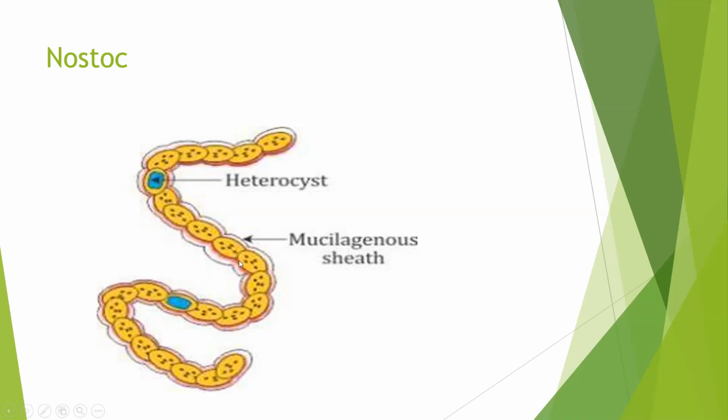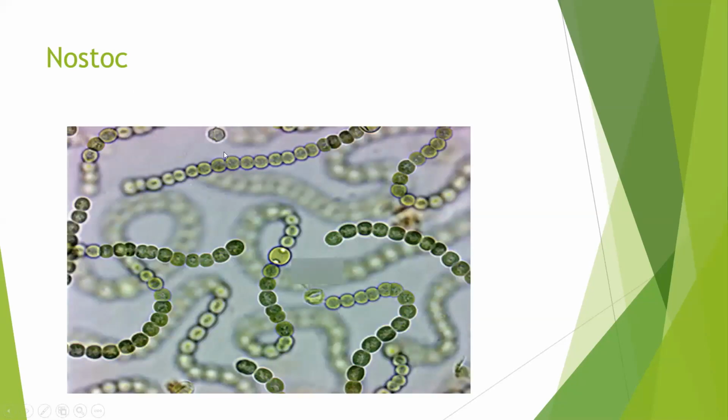Now, as I said, one of the examples of eubacteria is Nostoc. You can see it is found in fresh water. This is a bacteria which is found in freshwater form. It is filament-like. The body is covered by a mucilaginous sheath, that is a protective covering, a slimy-like structure. And also they have a specialized cell which is called heterocyst. What does this heterocyst do? It helps in nitrogen fixation. This is Nostoc, many Nostoc you can see, in a colony form or in a filamentous form. This is heterocyst for nitrogen fixation.